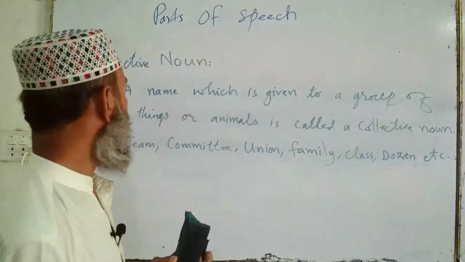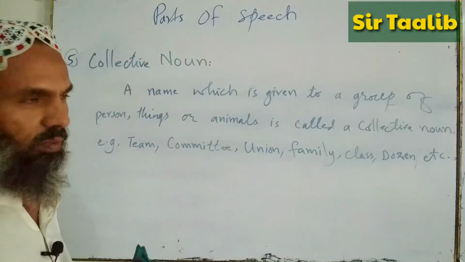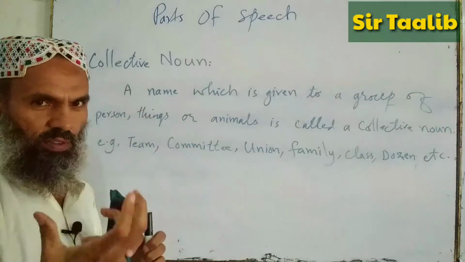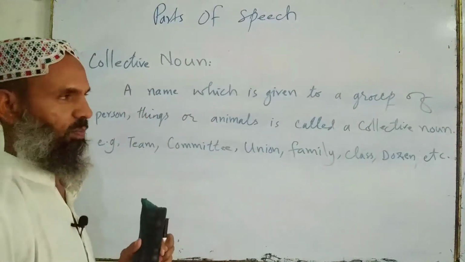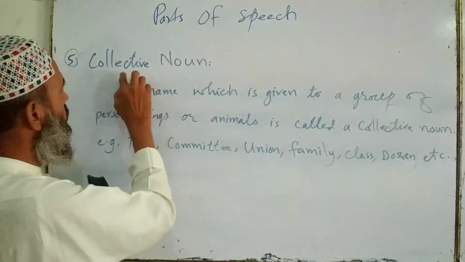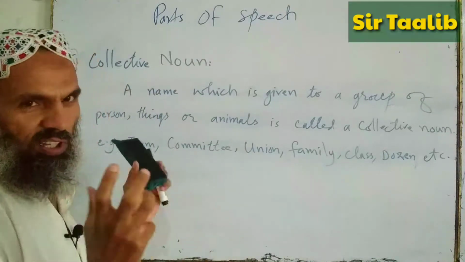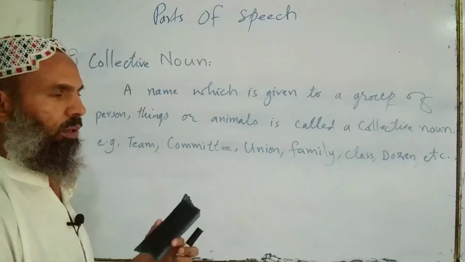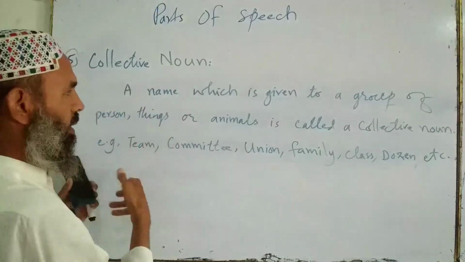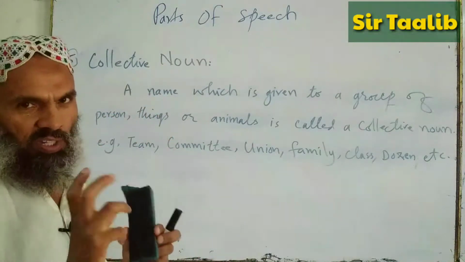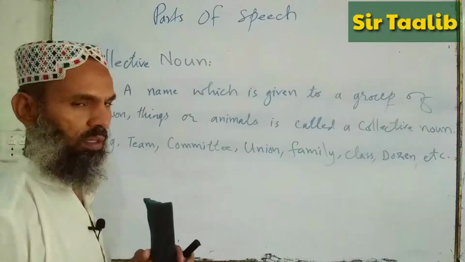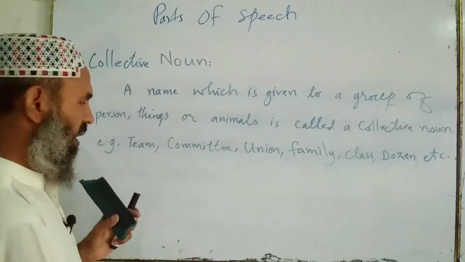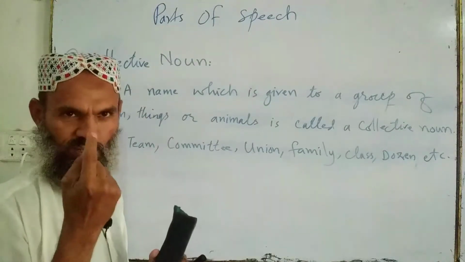Okay, now we will study what a collective noun is. The word itself explains and defines it: collective means a collection. A name which is given to a group of people, things, or animals is called a collective noun. Like class or team, one single name.